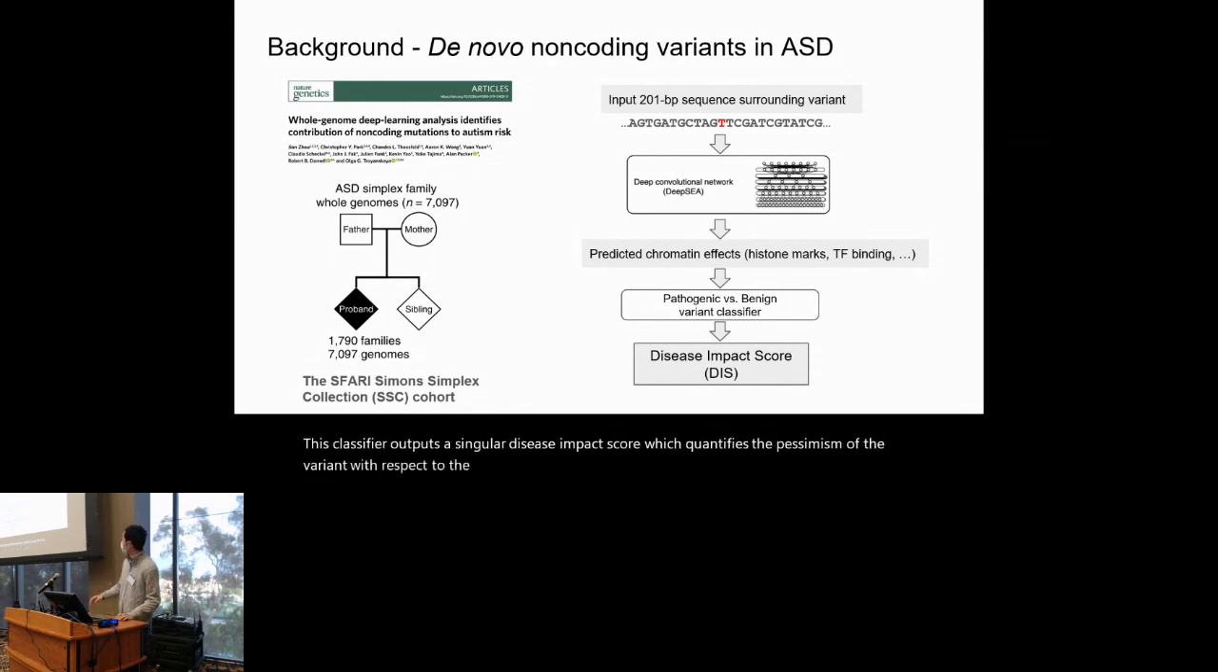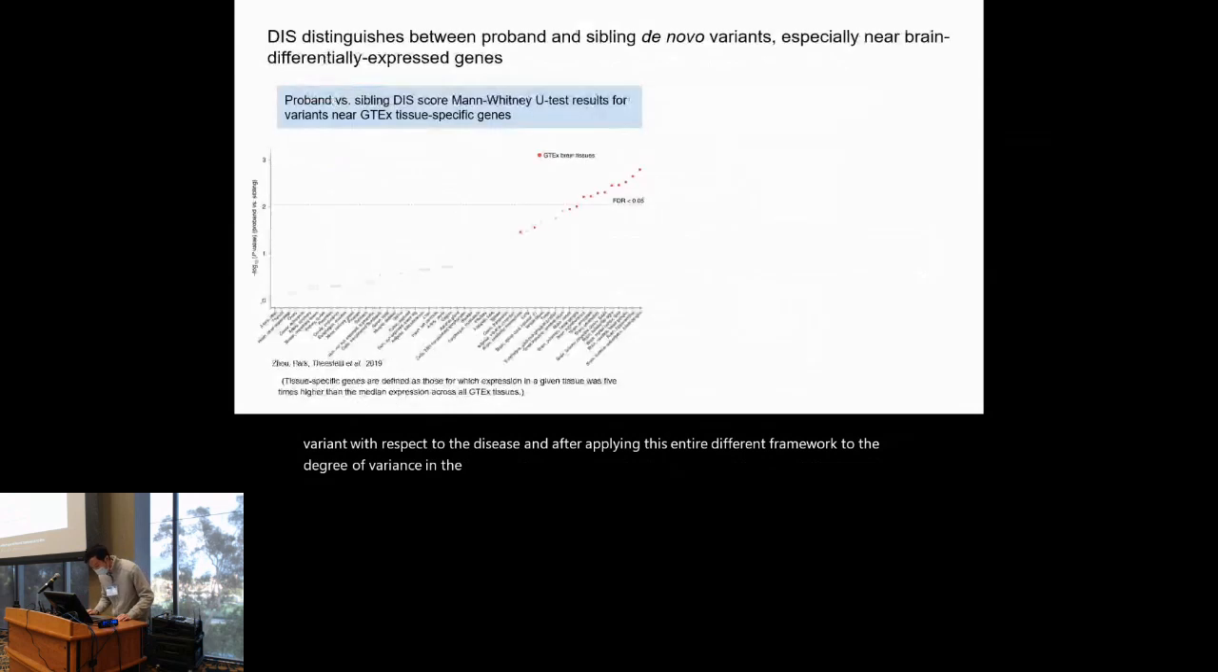Then they trained a binary classifier that learns to distinguish between pathogenic and benign variants from the predicted chromatin effects. This classifier outputs a singular disease impact score, the DIS, which quantifies the pathogenicity of the variant with respect to the disease. After applying this entire deep learning framework to the de novo variants in the Simons Simplex Collection cohort, one of the main findings is that the authors observed a significant difference between the proband and sibling de novo variants in terms of the DIS score.